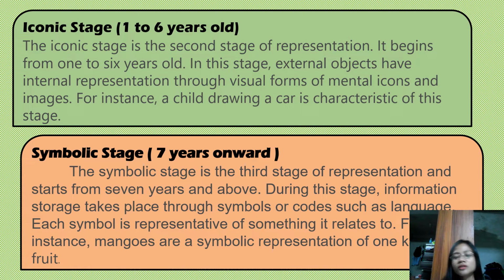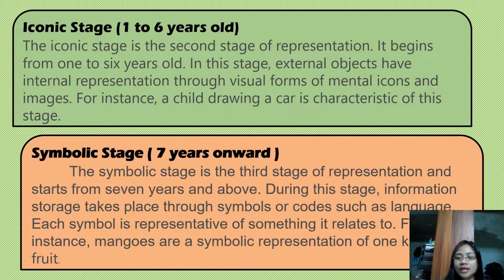Okay, so the third stage is the symbolic stage, which starts from 7 years old onward. During this stage, information storage takes place through symbols or codes, such as language. Each symbol is representative of something it relates to.